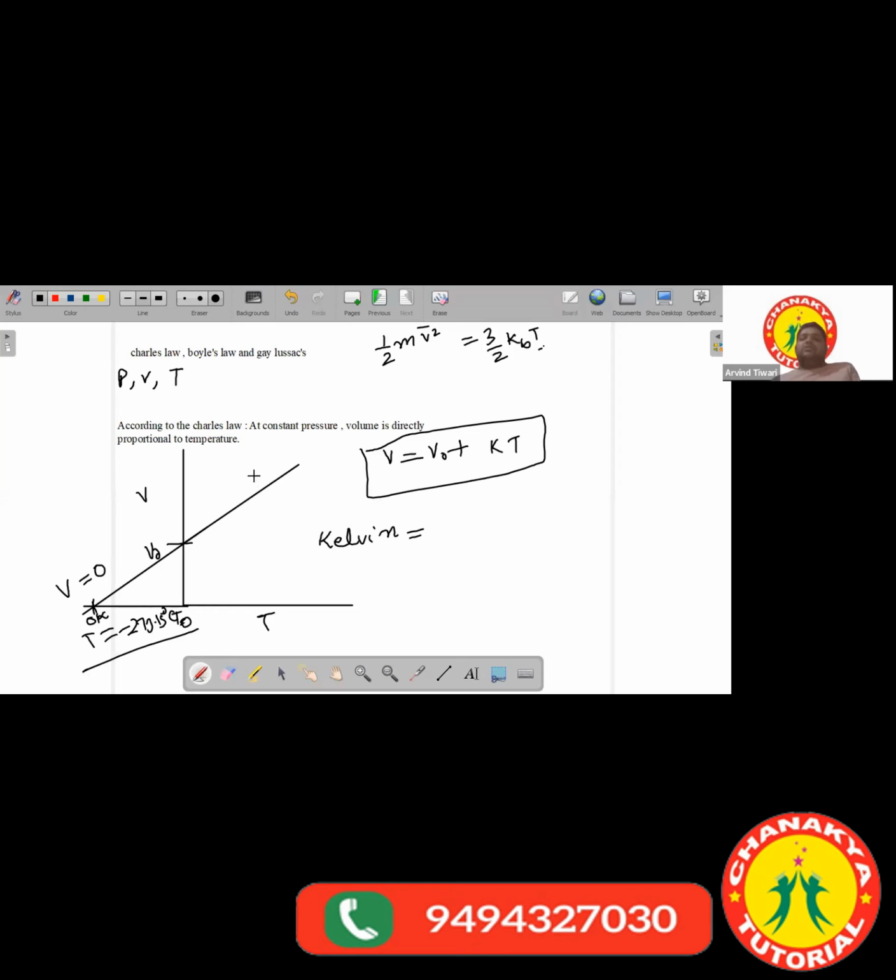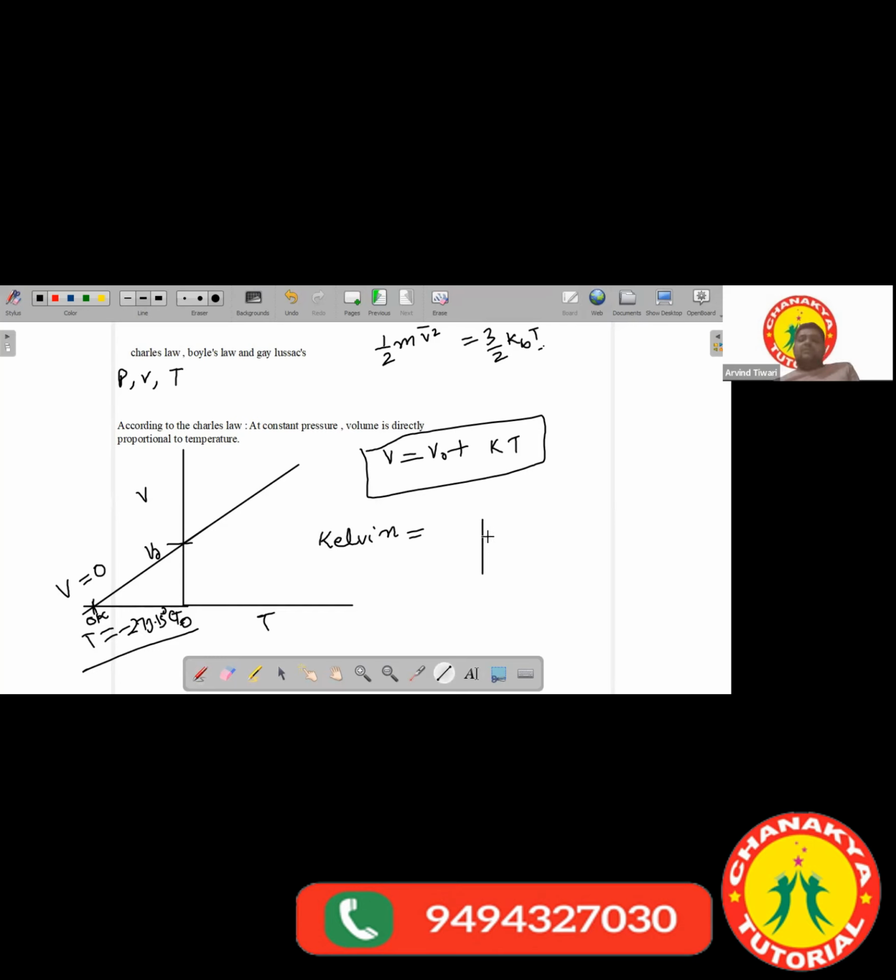So I hope you have understood what Charles law says. According to Charles law, the volume of a gas is directly proportional to temperature at constant pressure. You can remember this using an analogy.